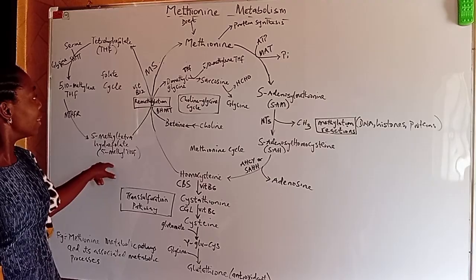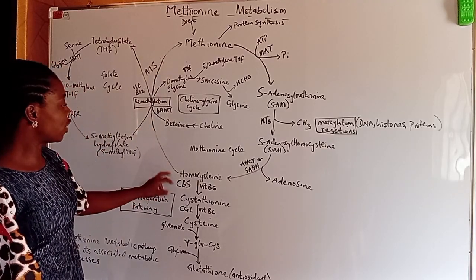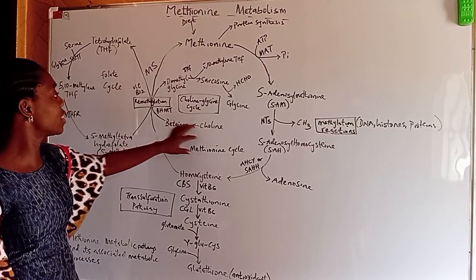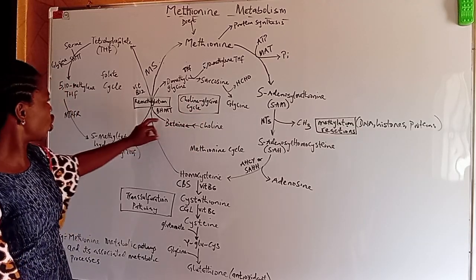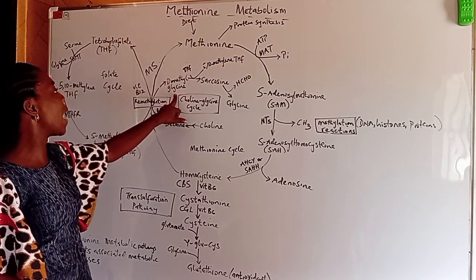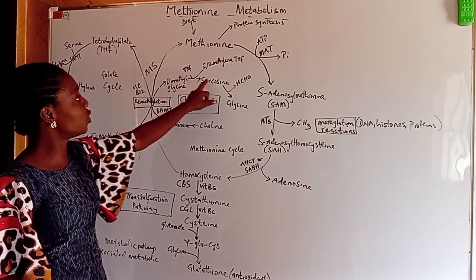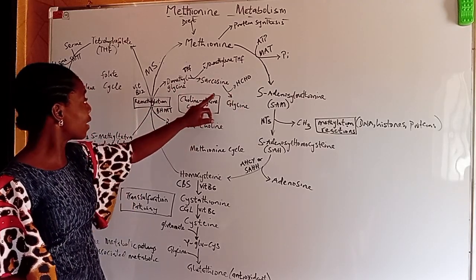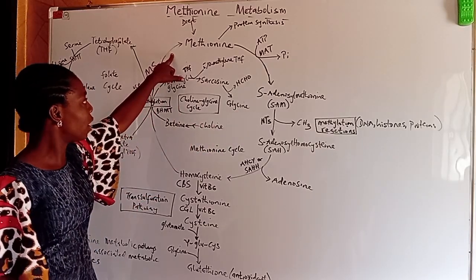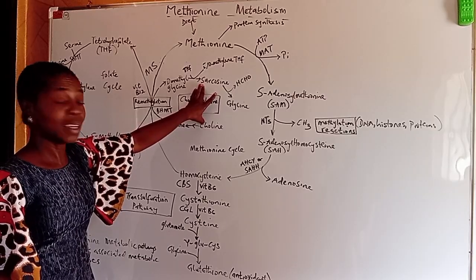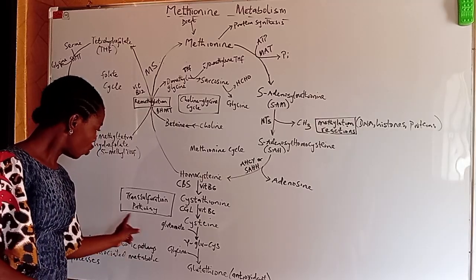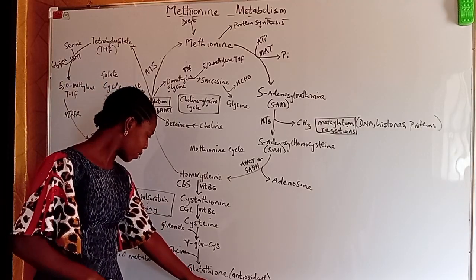Now, also, methionine can be salvaged from homocysteine via another cycle, the choline-glycine cycle, where choline is converted to betaine, which remethylates homocysteine to give us our methionine with the production of dimethylglycine. This can continue this way to give us glycine. So this cycle is simply conversion of choline to glycine, which also helps in the methylation of homocysteine to methionine. Why is it important? It helps to salvage this. It also helps to produce glycine, which is needed through this pathway for the synthesis of glutathione right here.